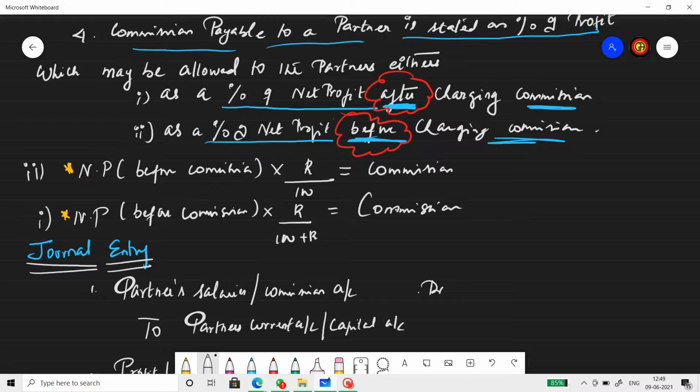If they ask us to calculate commission on the net profit before charging such commission, then we take net profit before commission into rate by 100. Whatever answer we get, this will be the commission amount. So if it is after charging such commission, the commission amount will be net profit before commission into rate by 100 plus rate. And if it is before charging such commission, the amount of commission will be net profit before commission into rate by 100. Now the journal entry.